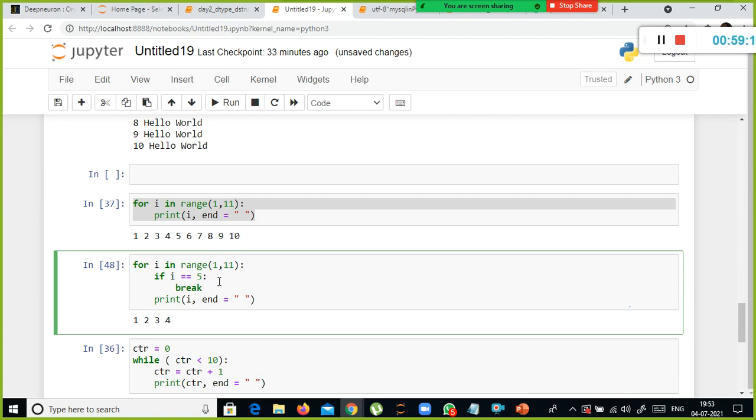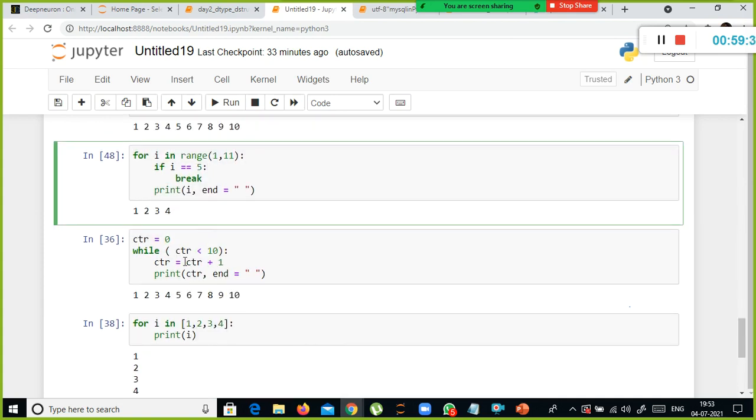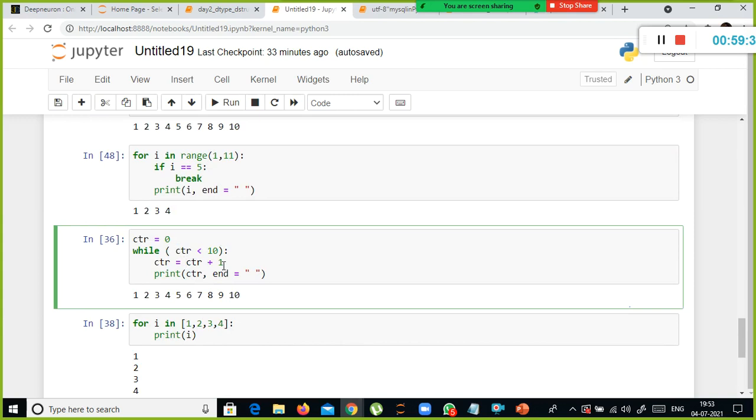Even in the case of while loop also, you can use if condition. Using if condition based on some criteria, you can terminate the loop. The break statement causes an immediate exit from the loop. You might be asking, so already I defined the condition here, then why should I use if condition in while also?